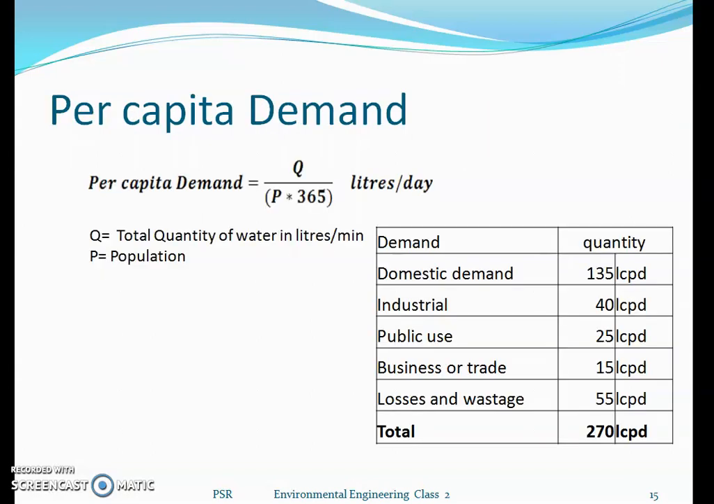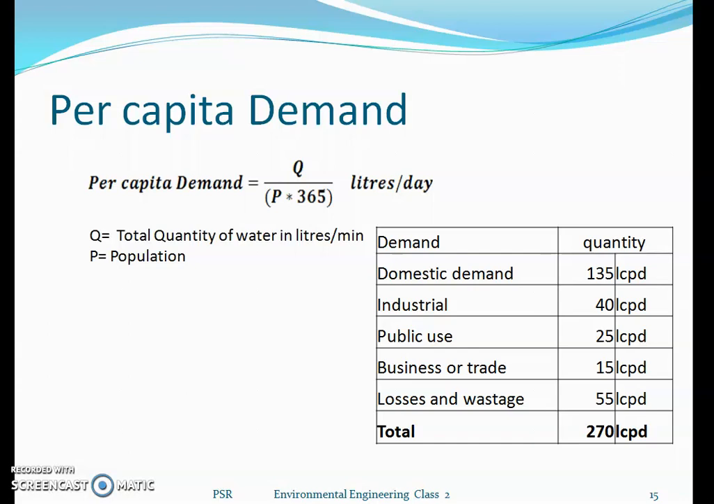What is per capita demand? Per capita demand is the quantity of water required per head of the population per day. Whatever total quantity of water we have calculated, we divide by the population and by 365 to get liters per capita per day. This is the per capita demand we are going to mention.